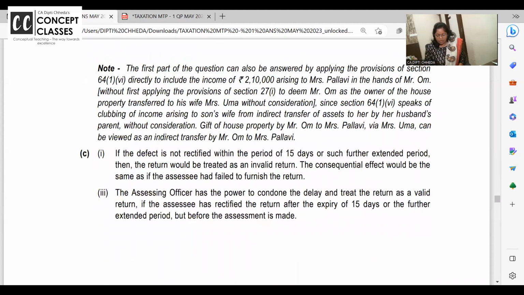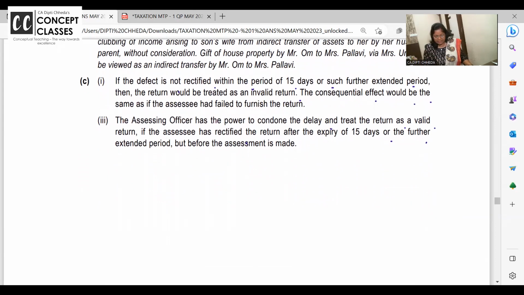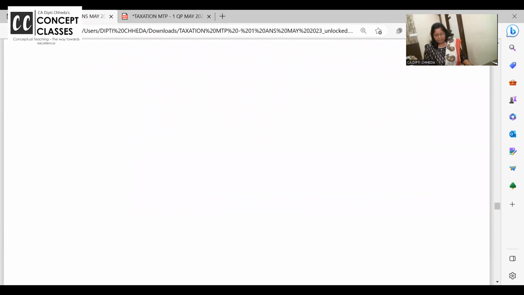If the defect is not rectified within 15 days, then the return would be treated as invalid. Consequently, it would be taken as if the assessee has not filed the return. Then scrutiny and possibly, return not filed, so directly they can go for best judgment. AO has power to condone delay and treat the return as valid if the assessee has rectified the return after the expiry of 15 days or further extended period but before the assessment is made. Clear to all of you?